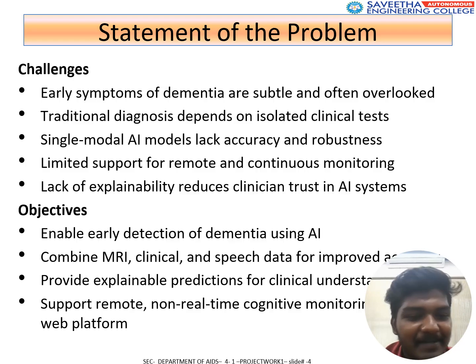Objectives: enable early detection of dementia using AI. Combine MRI, clinical, and speech data for improved accuracy. Provide explainable predictions for clinical understanding, and support remote, non-real-time cognitive monitoring through a web platform.